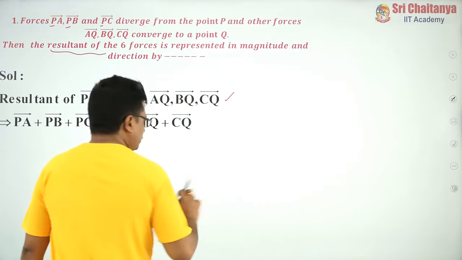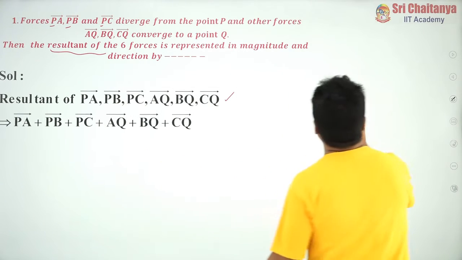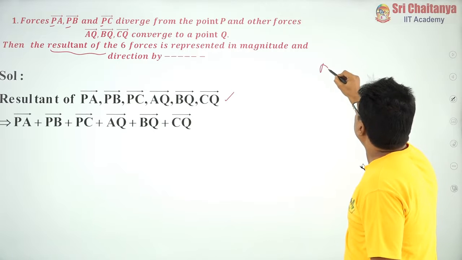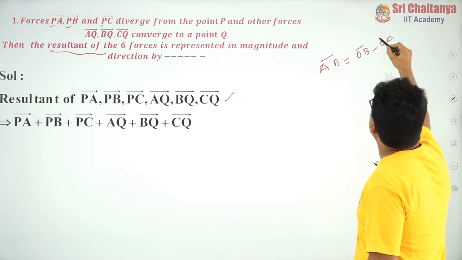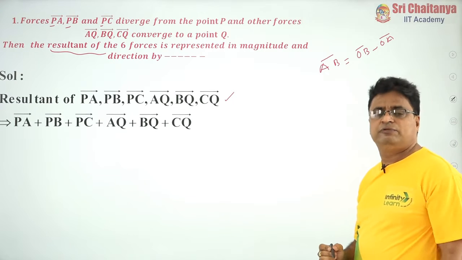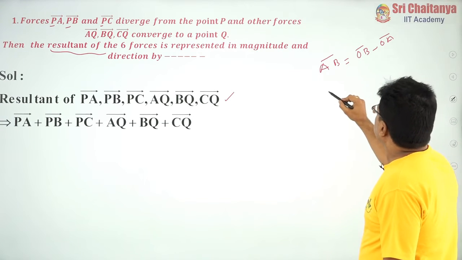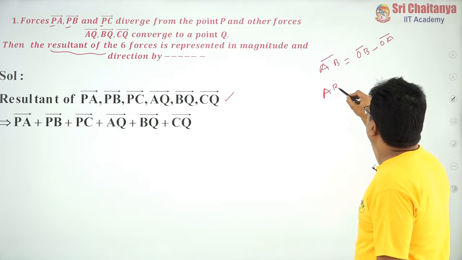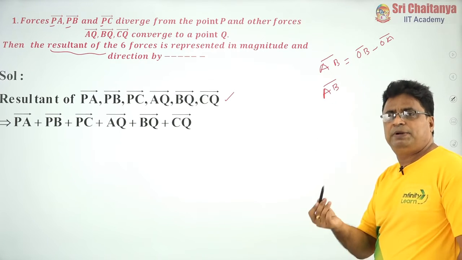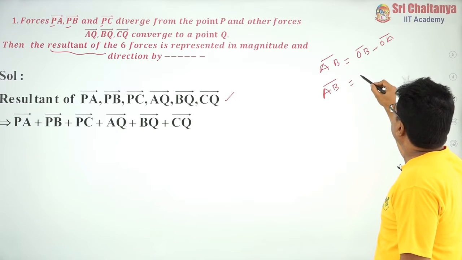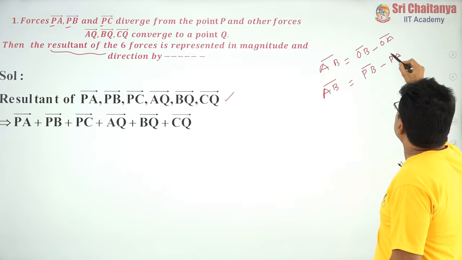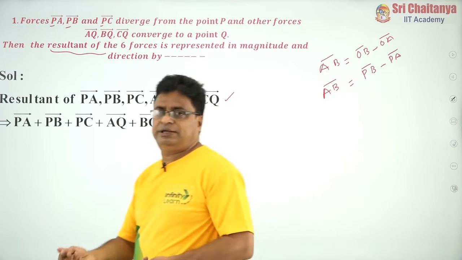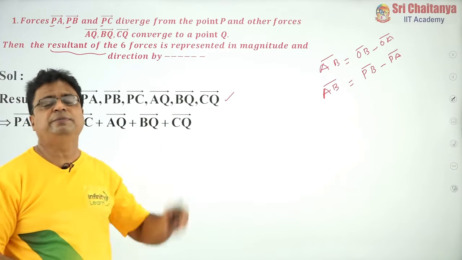How to solve? Here apply basic common sense. As I mentioned in the previous videos, what is AB bar? This is the position vector of B minus the position vector of A, where O is my origin, which is a fixed point. If instead of O I take P as the origin, I can represent the same thing like PB bar minus PA bar. So based upon the initial point, we can establish the vector in terms of the position vectors.